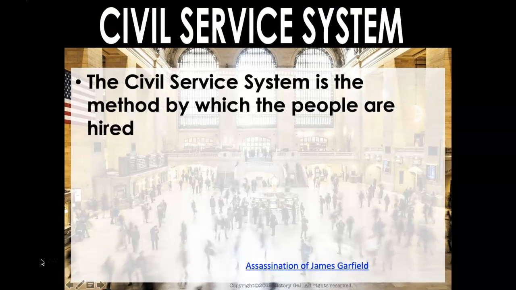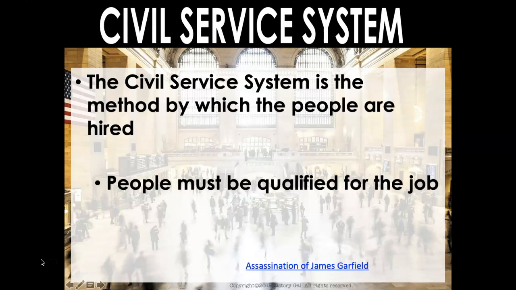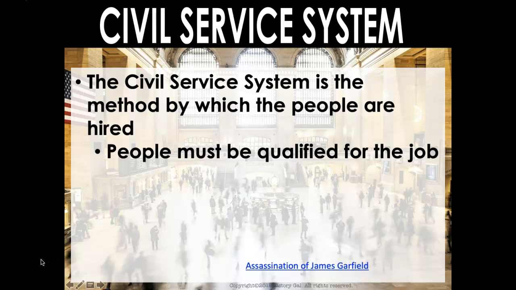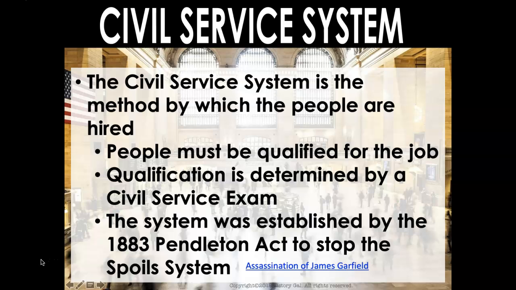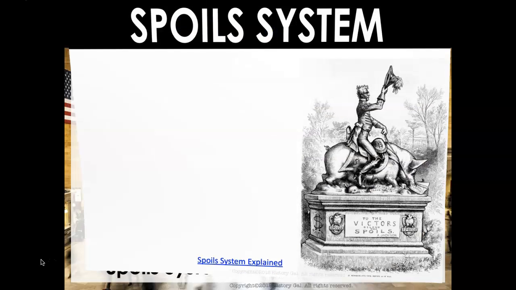Also, in terms of the civil service system, the civil service system is the method by which the people are hired. You see, people must be qualified for the job itself. They can't just be appointed by their best friends in government. Qualification is determined by a civil service exam, which must be taken. The system was established by the 1883 Pendleton Act to stop the spoil system, which essentially used to work, like I said before, where people in power would appoint their best friends for government positions even if they weren't qualified.